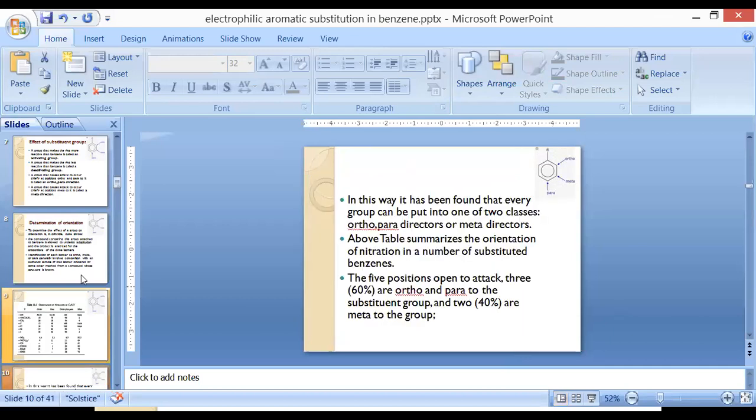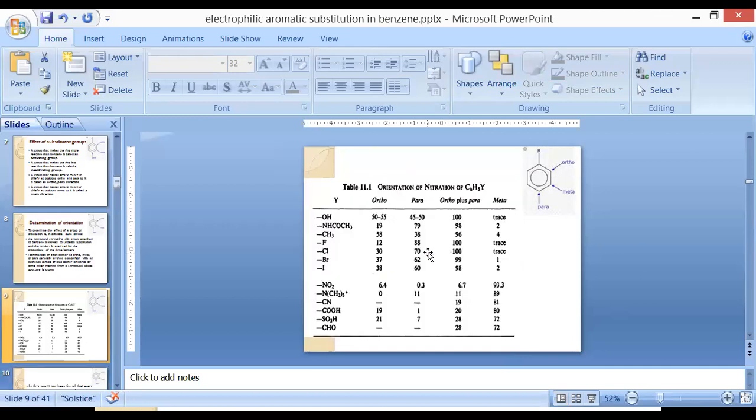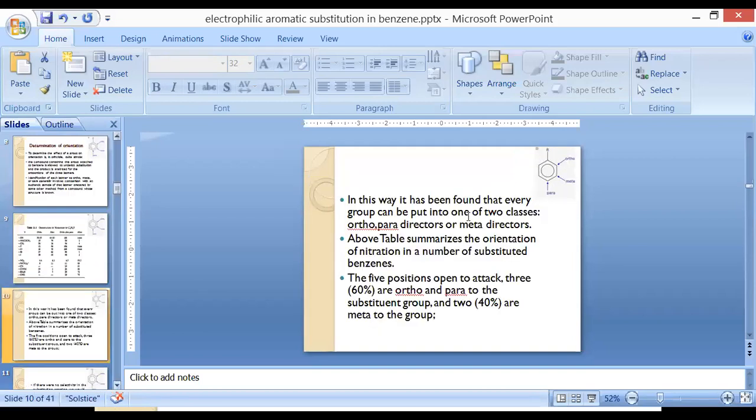That means by looking at this table, we can judge that the majority of groups will act on ortho-para position and a smaller number of substitutions take place on meta position. So in this way, it is found that every group can be put into one of two classes, either ortho-para director or meta director. So this is only the classification. We can categorize those compounds under ortho-para director or meta director.